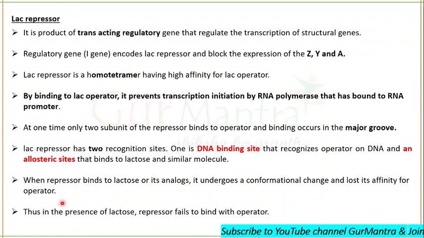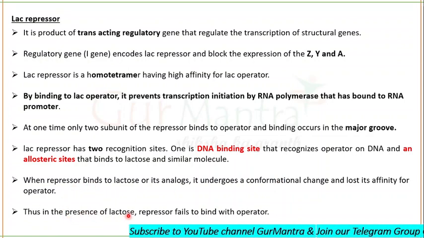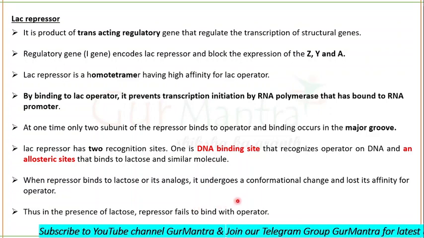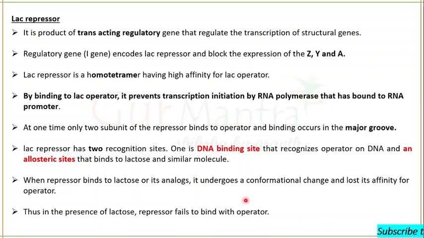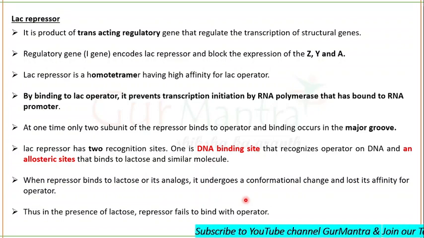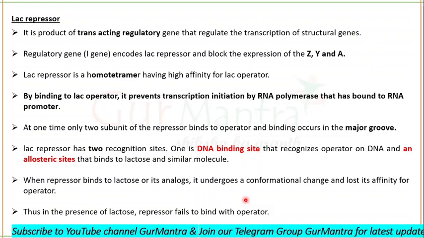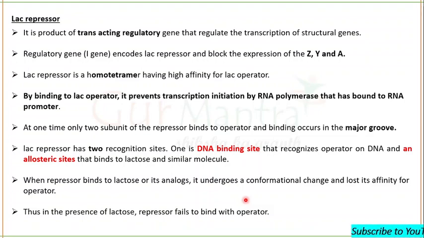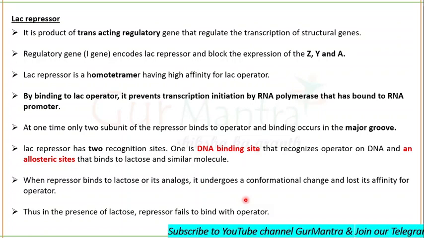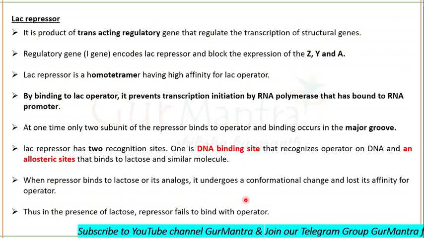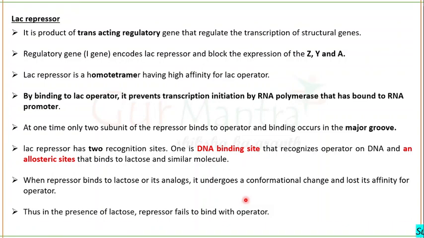So in the presence of lactose, the repressor fails to bind with the operator, because lactose is bound to the allosteric site of the repressor and causes a conformational change in it. Now its affinity for the operator is decreased and it no longer binds to the operator.